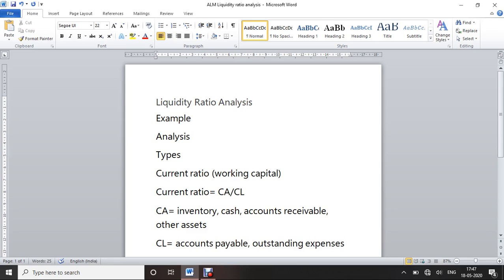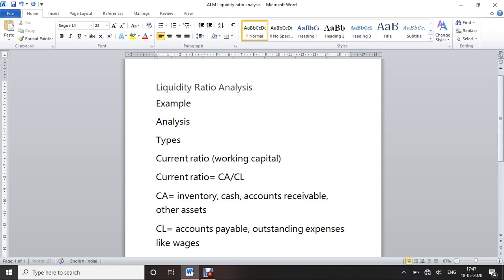The outstanding expenses include wages, taxes, etc.